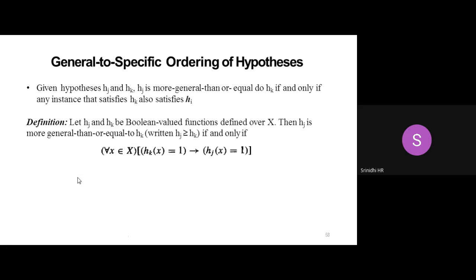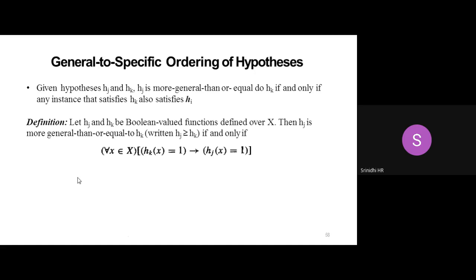Okay. Next, I can generalize with a few more examples. So we have a definition here. I'll come back to this definition and formula and explain what it is. Here, given a specific hypothesis, let us consider one hypothesis Hj and another hypothesis Hk. I can say that Hj is more general than or equal to Hk when any instance that satisfies Hk can also satisfy Hj.